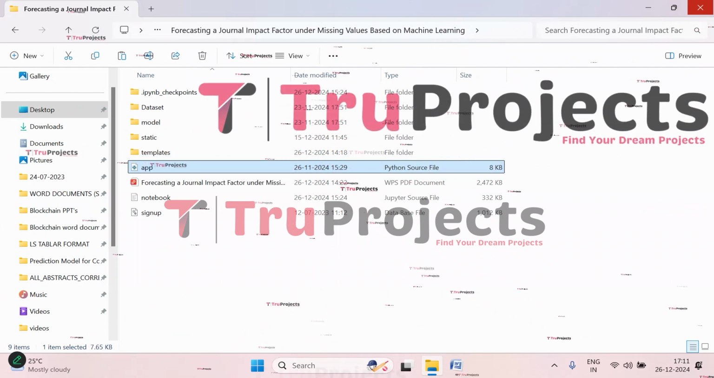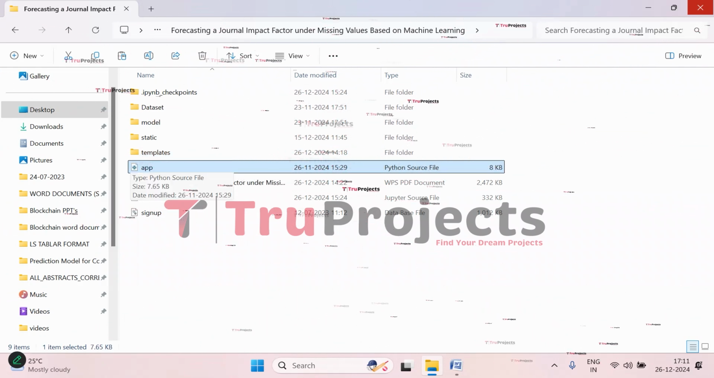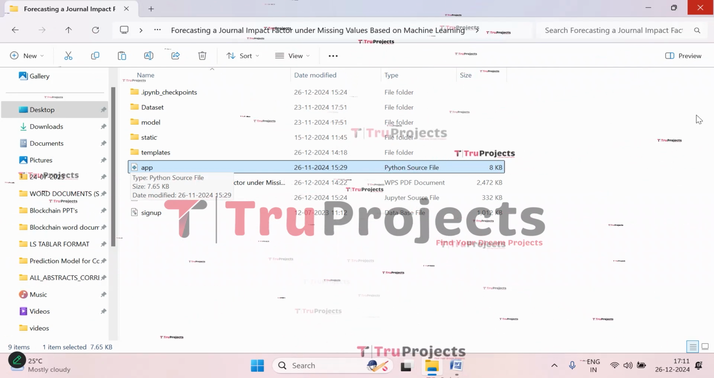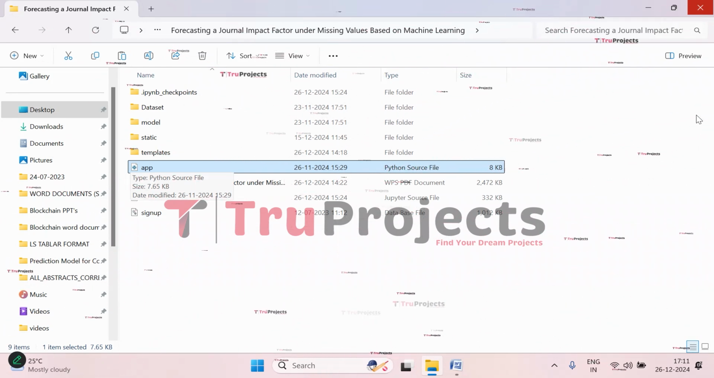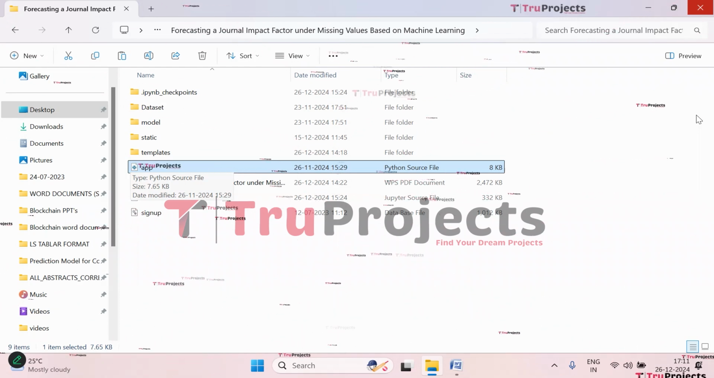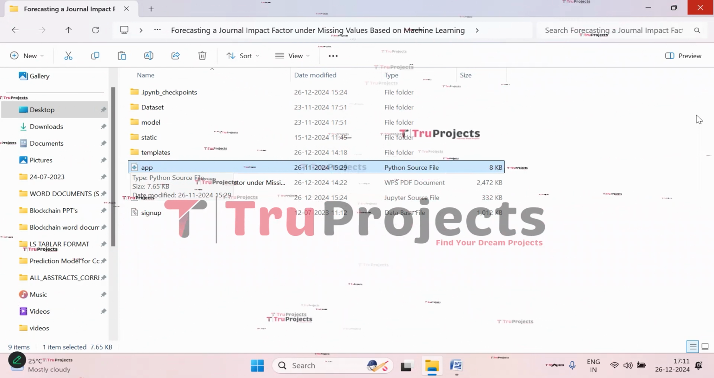And we have the app.py file. This .py file contains the information related to the front-end logic of the project. It includes code written in Python that handles server-side operations such as processing user requests, interacting with the database, and generating dynamic content to be rendered in HTML templates.